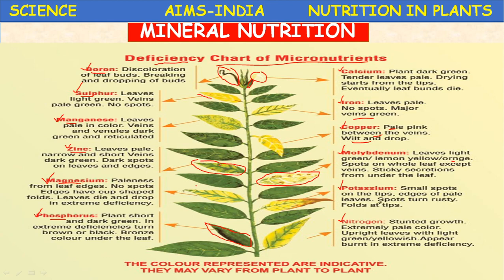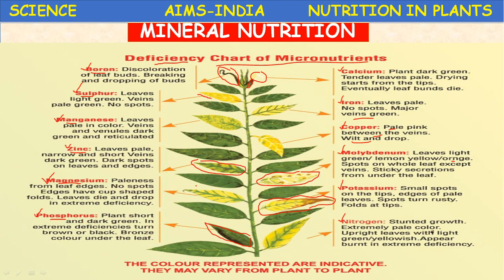Next, potassium. In potassium deficiency, small spots appear on the tips and edges of the pale leaves. See, the edge becomes somewhat dry. Spots turn rusty, like rust, a brown color, and the leaf folds at the tips.